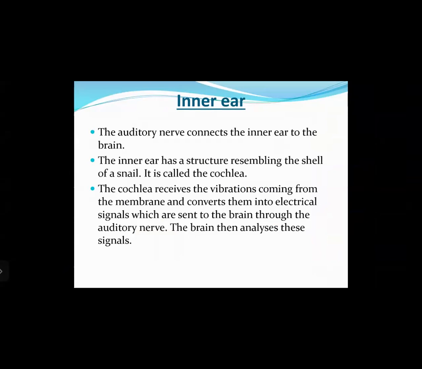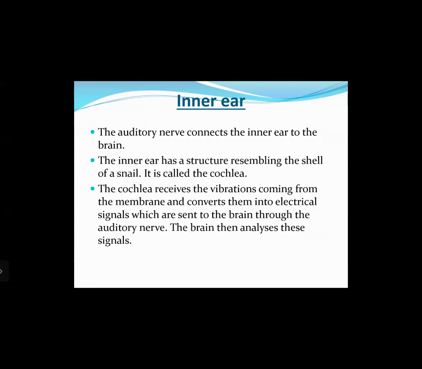The inner ear has a structure resembling the shell of the snail, and it is called a cochlea. The cochlea receives the vibrations coming from the membrane through the three bones and converts them into electrical signals, which are sent to the brain through the auditory nerve. The brain analyzes these signals and we feel the sensation of hearing, right?